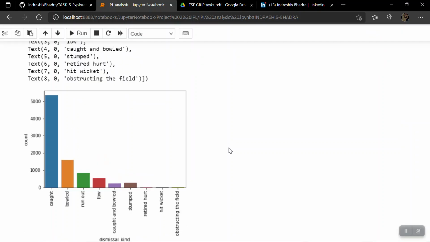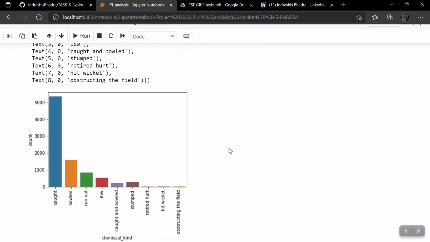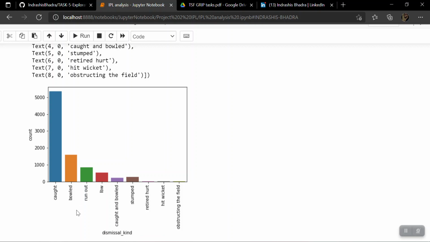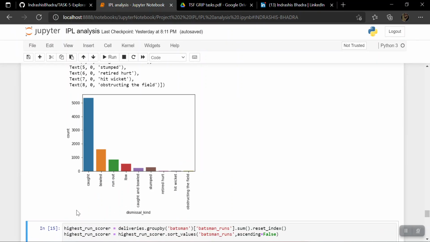This is how many kinds of dismissals there were. You can see that very few obstruction of the field, hit wicket or retired hurt were seen in IPL history, and the great thing is that most people got out because they were caught by a fielder. So you can quite clearly see that fielders are very important for winning matches. Fit fielders get you catches.